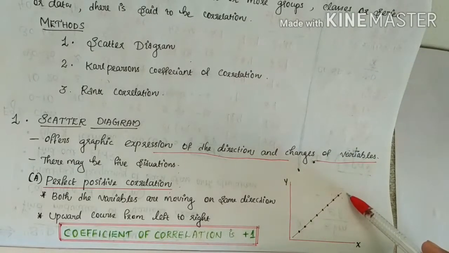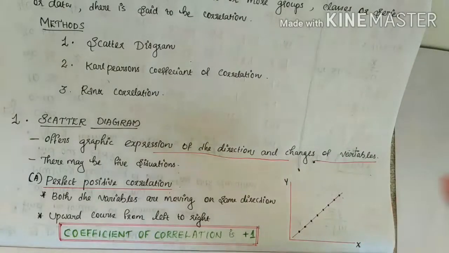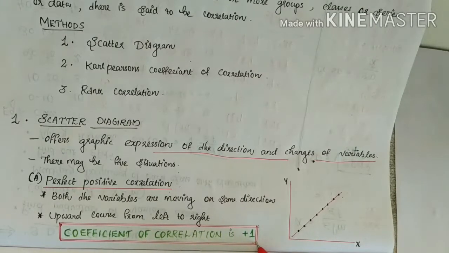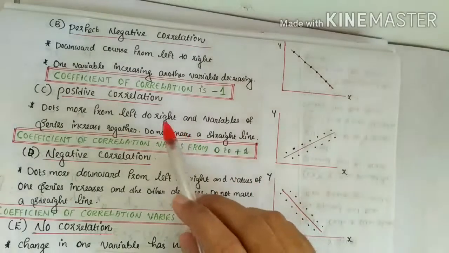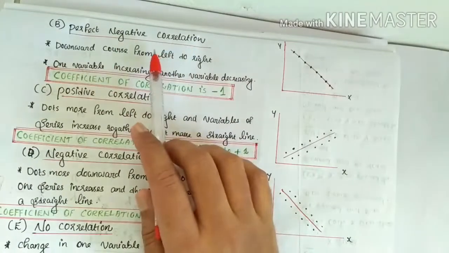Perfect positive correlation means the two variables are moving in the same direction. For example, price and demand of a product are moving in the same direction. In this case, the coefficient of correlation is positive 1. When the correlation is perfect positive, the coefficient of correlation is positive 1. Clear?